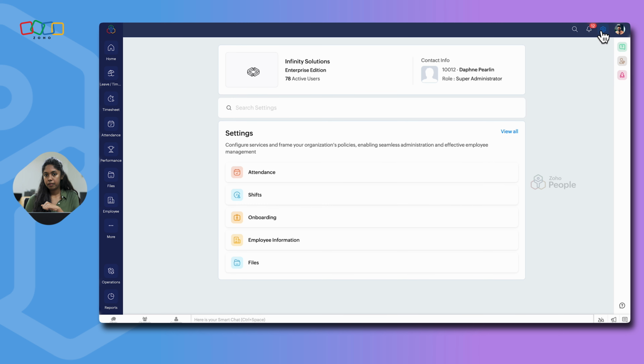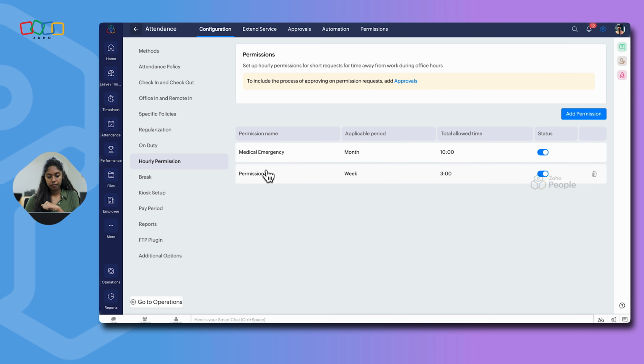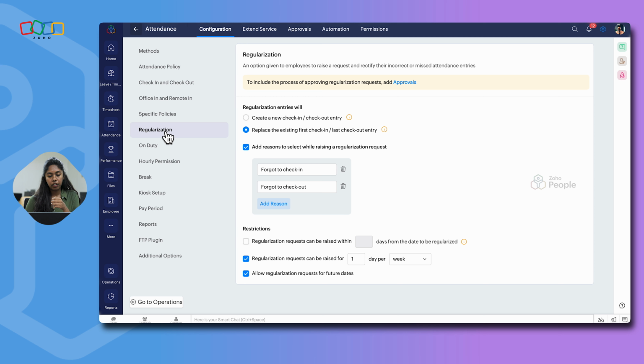In order to access it, navigate to Settings, and from Settings, Attendance, Configuration, and there you have this option, regularization. So this option will help an employee to raise a request whenever they want to manually correct an attendance entry. For example, an employee is working from home and started working at 9 a.m. in the morning, but the employee missed marking the attendance. So in this scenario, they would need to manually enter the attendance entries, for which they can raise a regularization request.